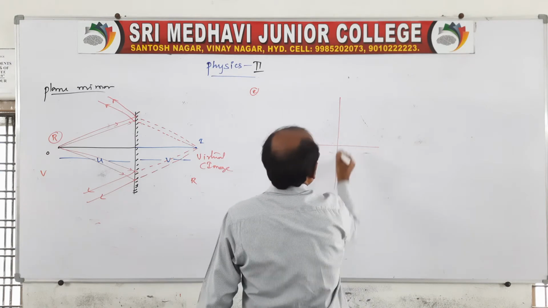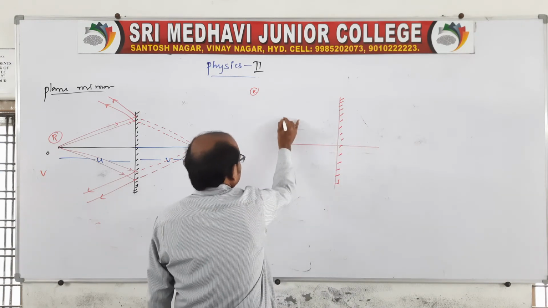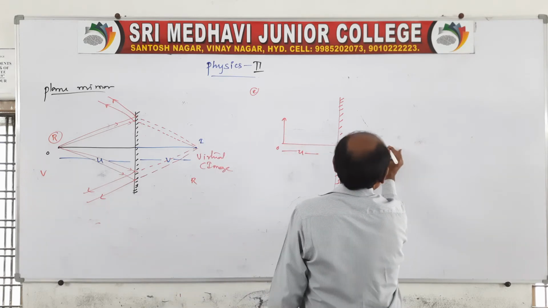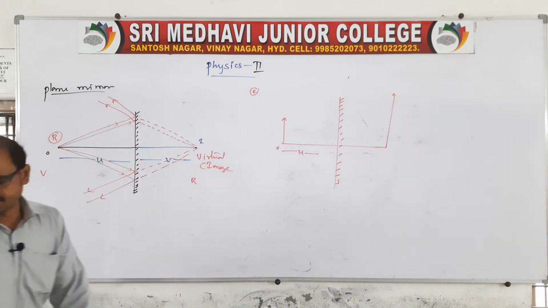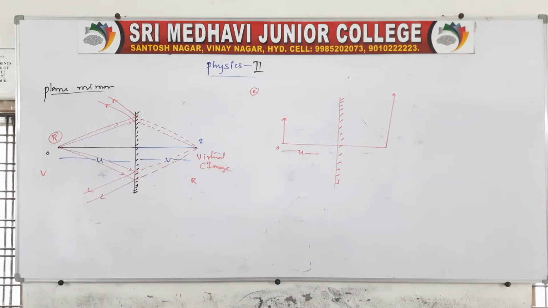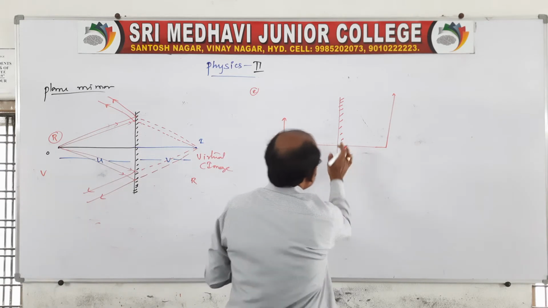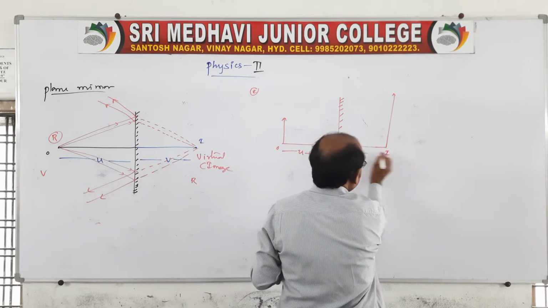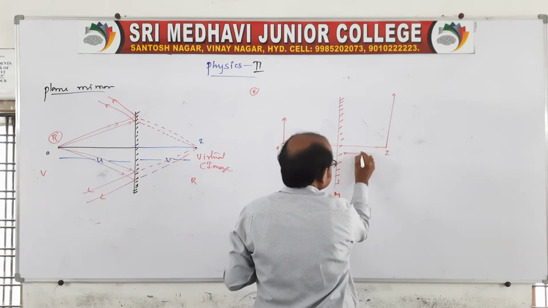Take a plane mirror like this. If an extended object is placed at object distance u, there will be an extended upright image like this. The extended object is placed parallel to the mirror, so the image will be upright, and the image distance will be v.